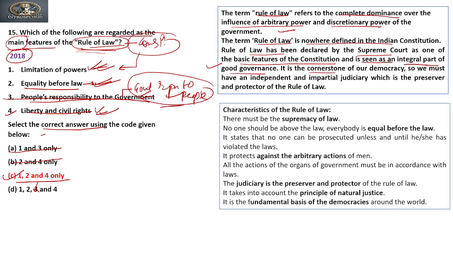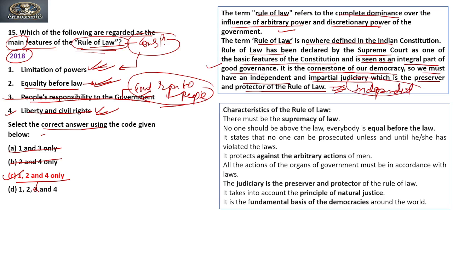It is the cornerstone of our democracy. So we must have an independent and impartial judiciary, which is the preserver and protector of rule of law. To maintain rule of law, it is important that the judiciary should be independent.